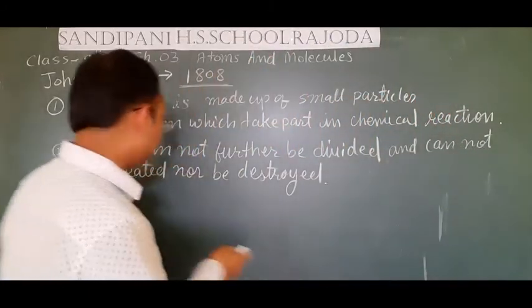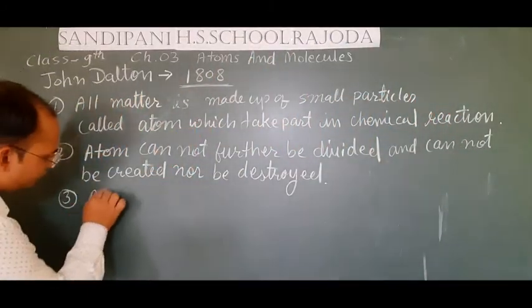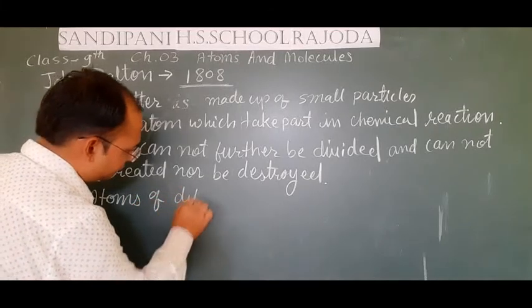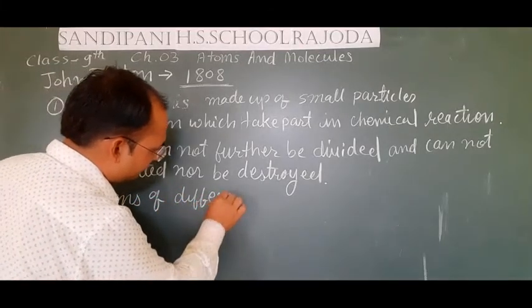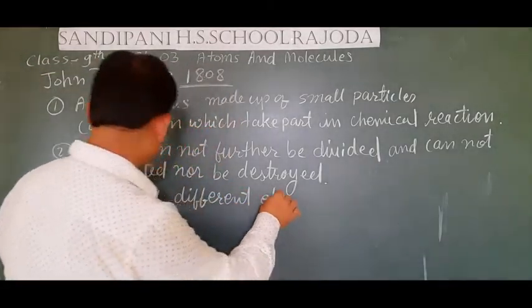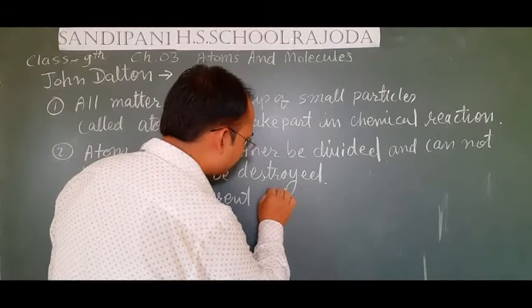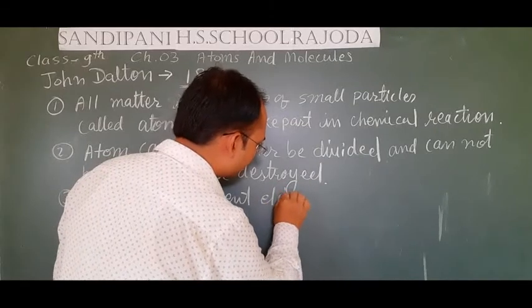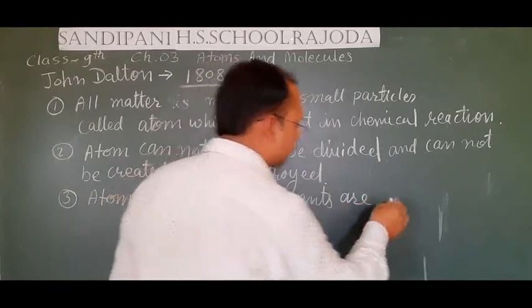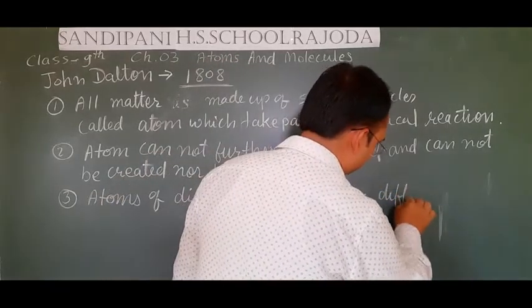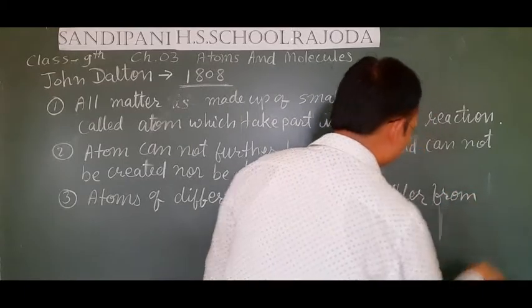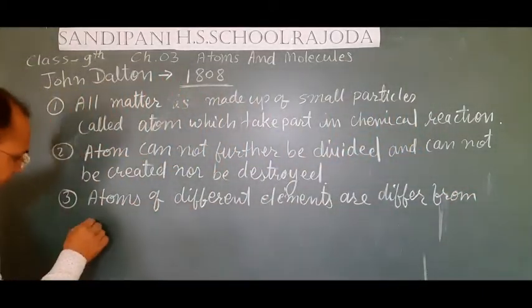So the third point is that atoms of different elements differ from each other.